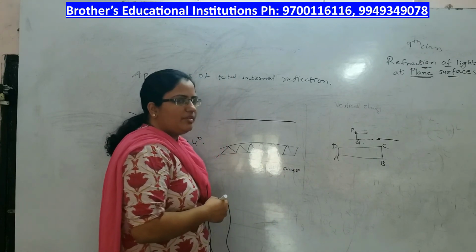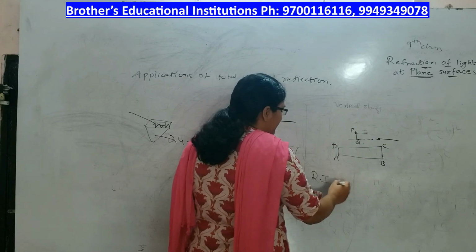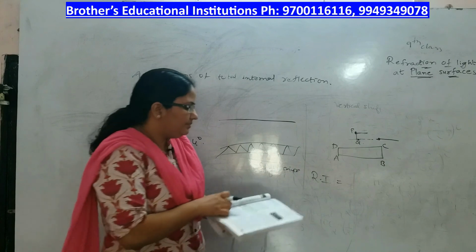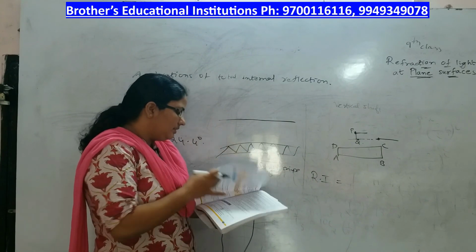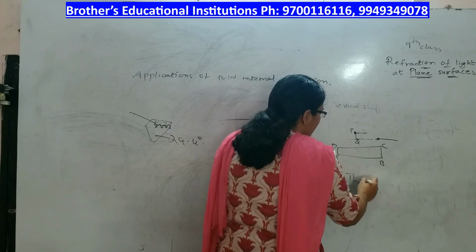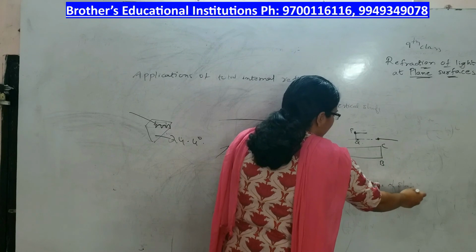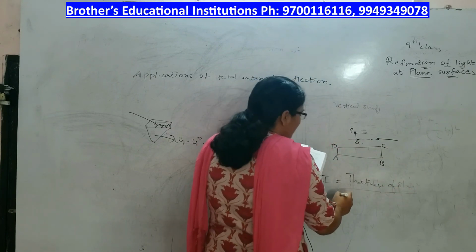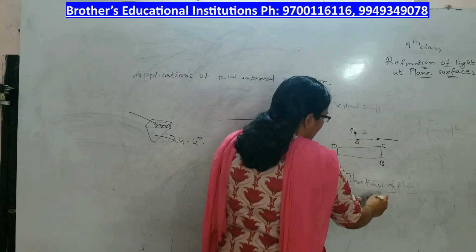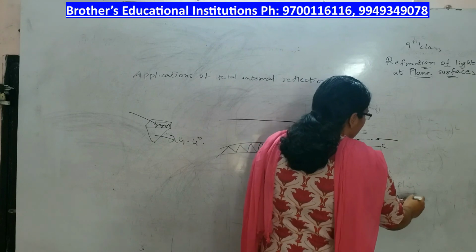Now what is the use of vertical shift? You can calculate the refractive index by using vertical shift. Refractive index is equal to the thickness of the slab divided by the thickness of the slab minus the vertical shift.